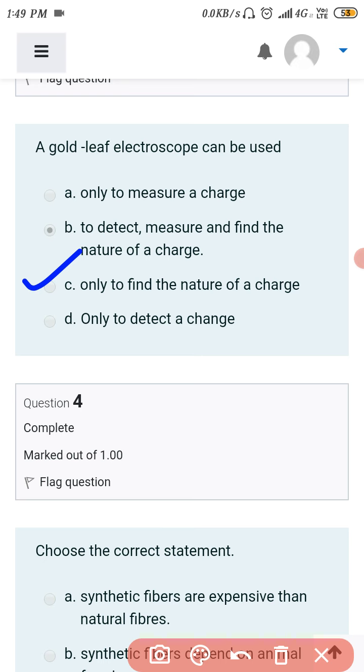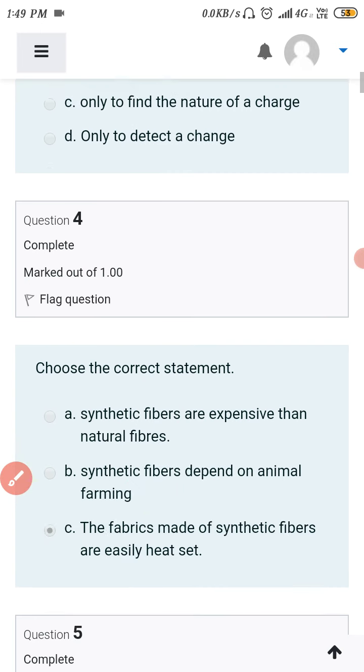Okay, next one, third one, a gold leaf electroscope can be used to detect, measure and find the nature of the charge. Okay, so this one, second option is correct for this.